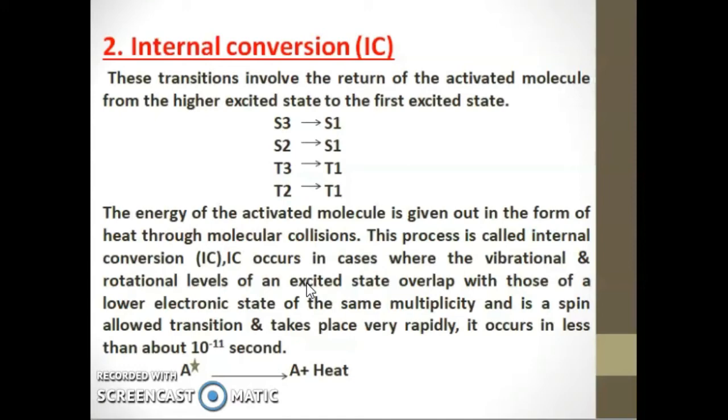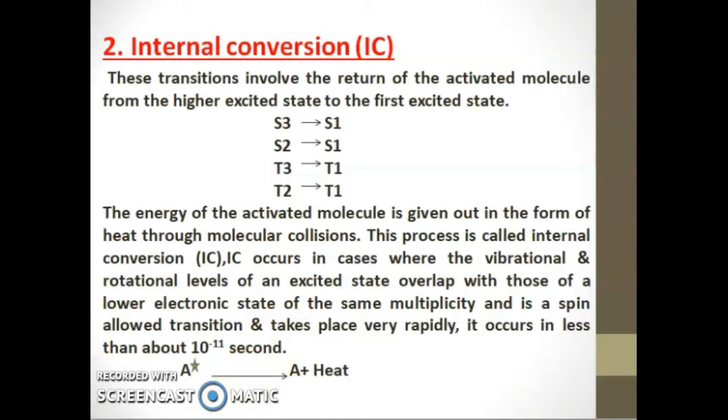That is, as we had discussed earlier, it is not a spin forbidden transition. It's a quantum mechanically allowed transition between the same spin, which is a spin allowed transition and takes place very rapidly, that is, it occurs in less than about 10 raised to minus 11 second.